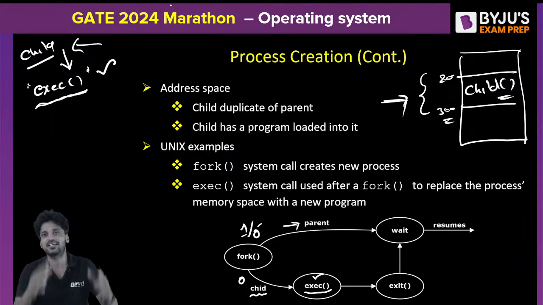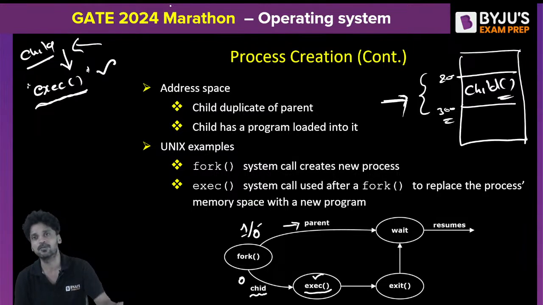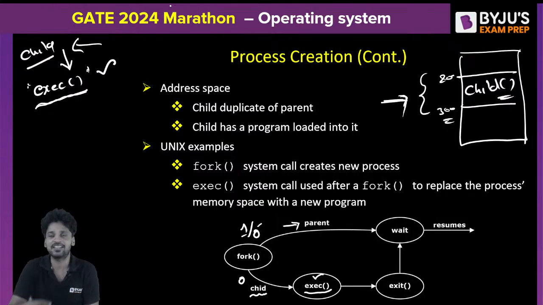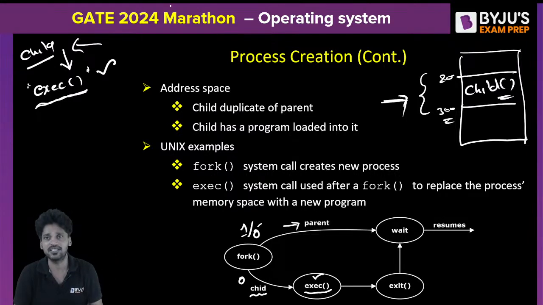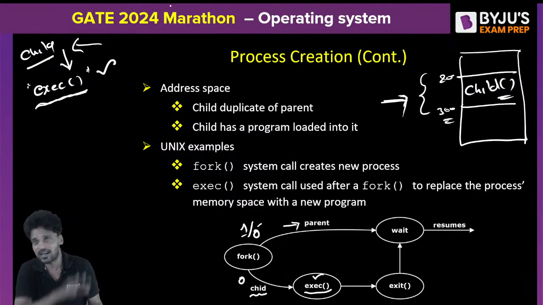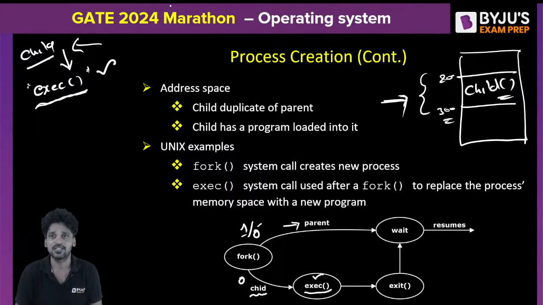Why is a child created? A child is created for a purpose. And generally in the operating system, when a parent creates a child, it is created for a specific purpose. So when a child is created, the child should execute first. The child should carry out the operation that is assigned to it, and then after the operation is completely finished, the child will terminate, and then only the parent will continue.